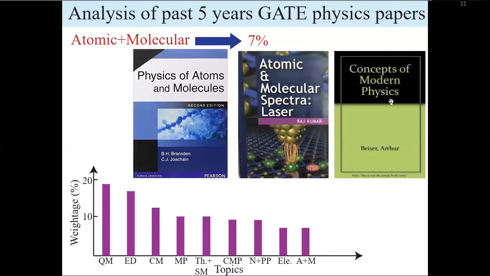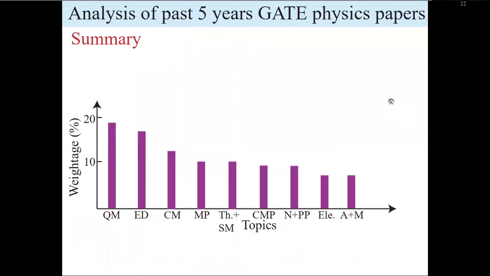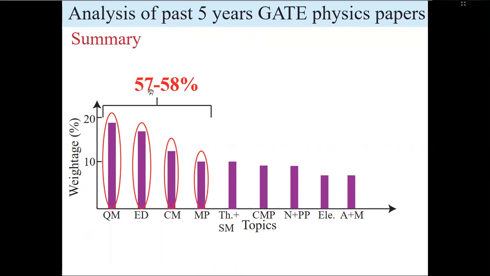Now I want to summarize this analysis. In summary, I have this plot, and this plot shows which topic contributes how much. Now if I go through these 4 topics and add them, it contributes around 58% almost. And in the GATE exam you have only 85 marks of physics, which means these 4 topics together give you 50 marks. So if you prepare these 4 topics in a very solid way, you grab 50 marks.